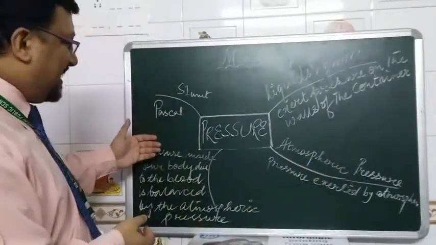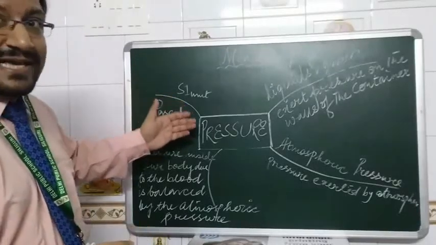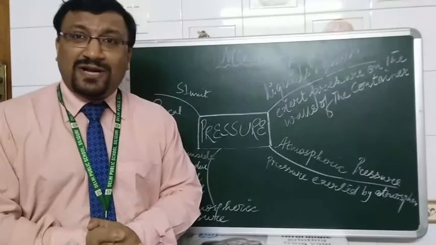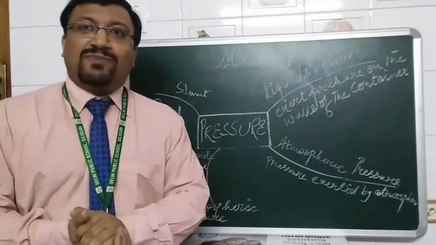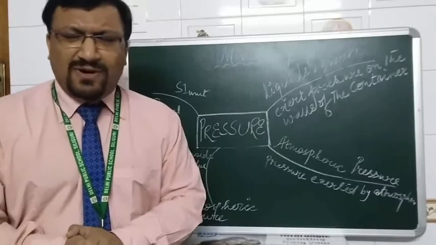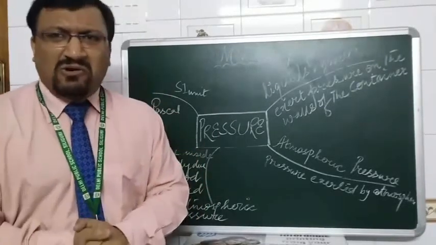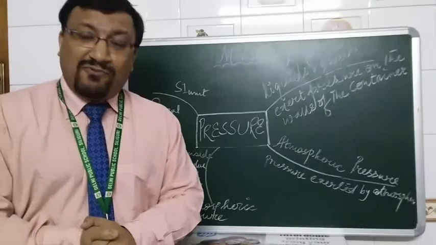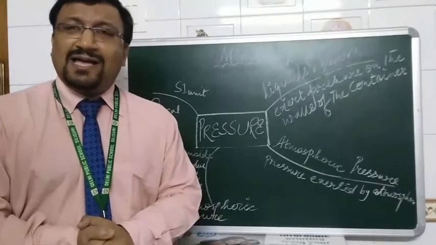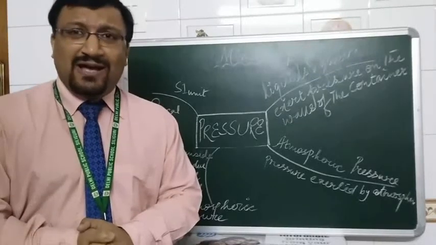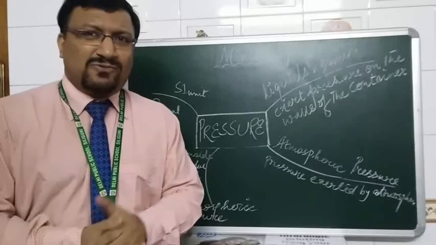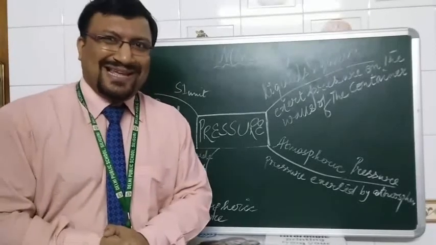Come to the next thing. I'll talk about SI unit, very important. What is the SI unit of pressure? The SI unit of pressure is Pascal, right? Pressure is force per unit area. So this Pascal may also be said as force, SI unit being Newton, and area, SI unit being meter square. We have Pascal is equal to Newton per meter square. So it can be Newton per meter square as well.